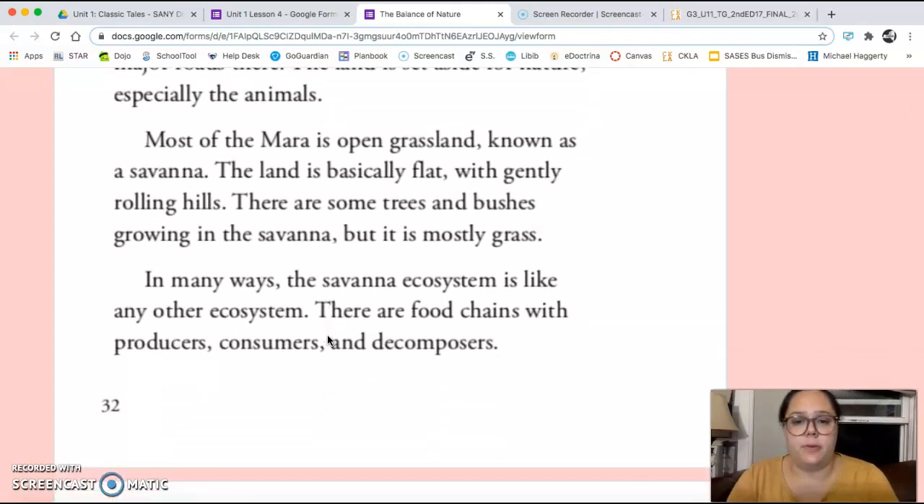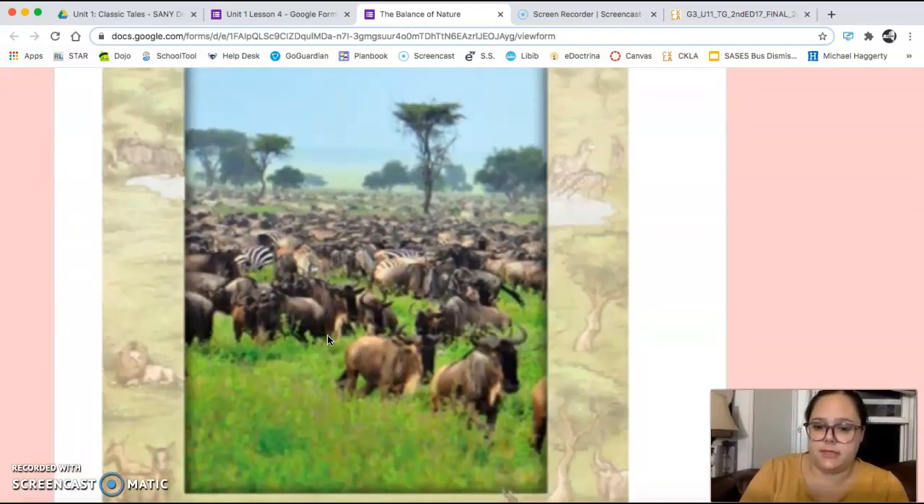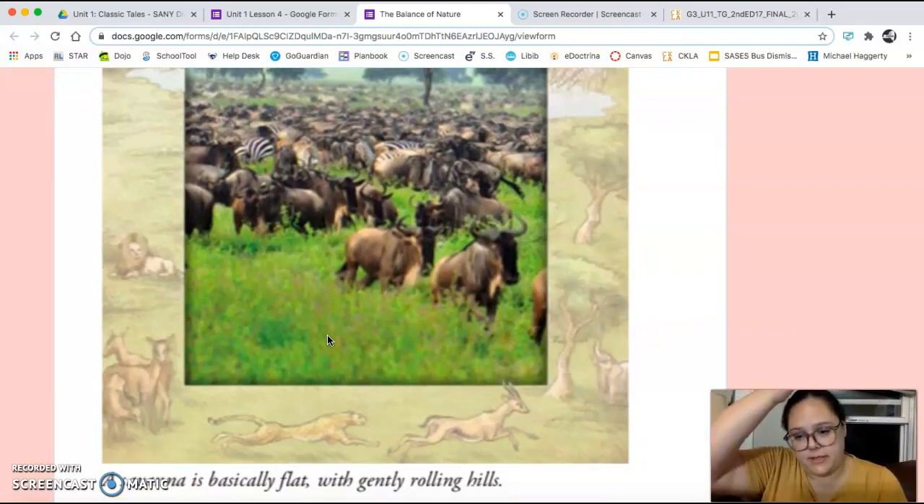Most of the Mara is open grassland, known as a savanna. The land is basically flat with gentle rolling hills. There are some trees and bushes growing in the savanna, but it is mostly grass. In many ways, the savanna ecosystem is like any other ecosystem. There are food chains with producers, consumers, and decomposers. And this is a photograph they were referring to. It says a savanna is basically flat with gentle rolling hills.